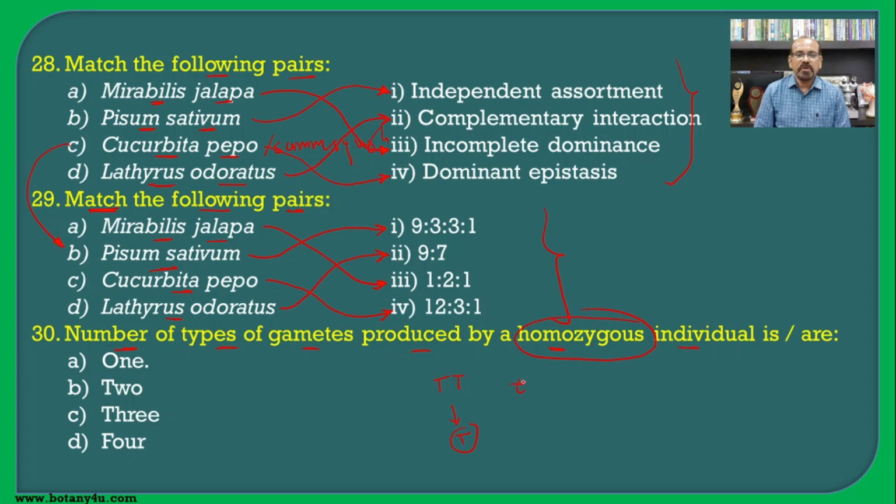If small t is there, again one type of gamete. If capital Y, capital R, again it will form one type of gamete, that is containing capital Y, capital R. So whatever the number of pairs of alleles, there will be the formation of one type of gamete if there is a homozygous condition, and hence one is the correct answer for this question.